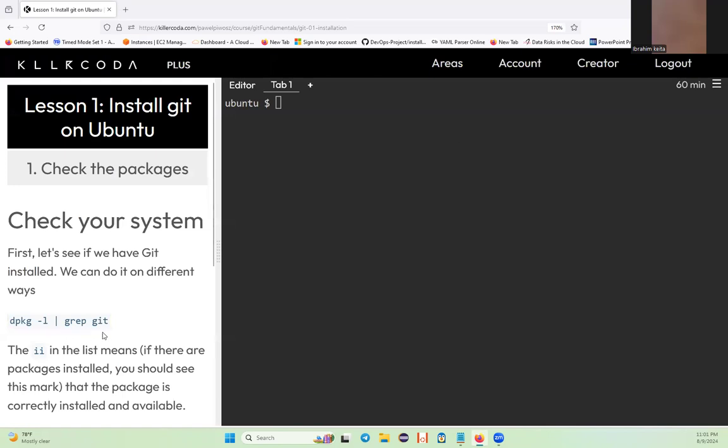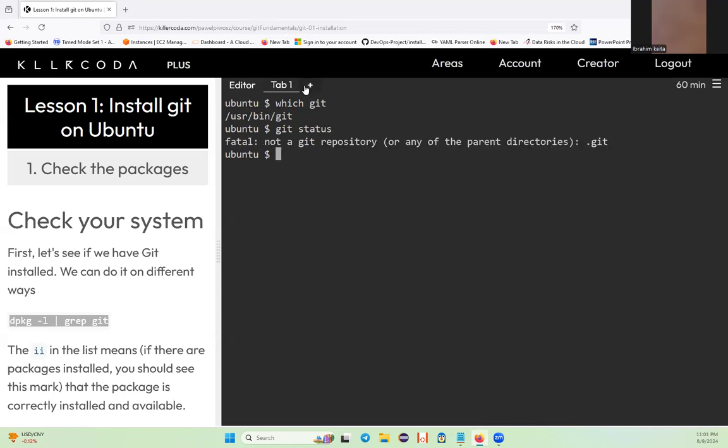So let's check. We can do it in different ways, but let's check if this machine has Git installed, with which git, and I can see it. This machine already has Git. If I say git status, there's no Git repository.